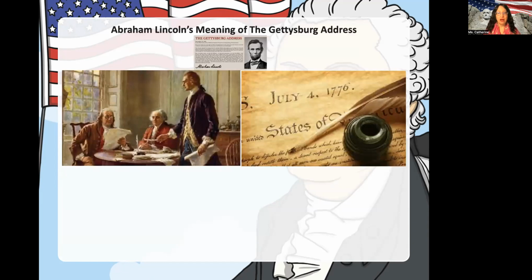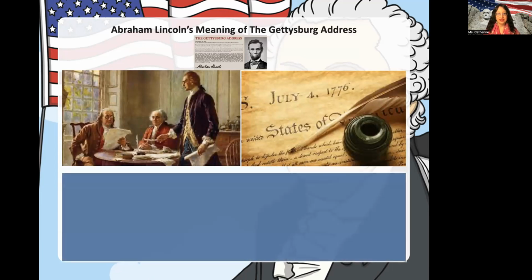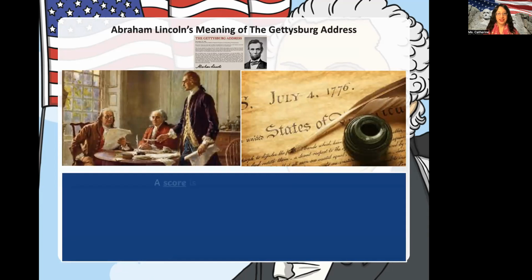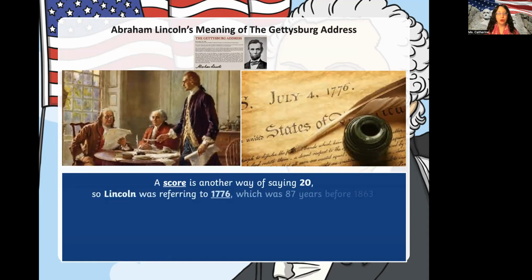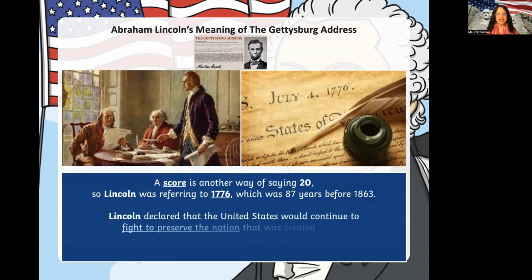Now, the meaning of the Gettysburg Address. Let's see what you wrote in the comments based on what this is saying. A score is another way of saying 20. So Lincoln was referring to 1776, which was 87 years before 1863.